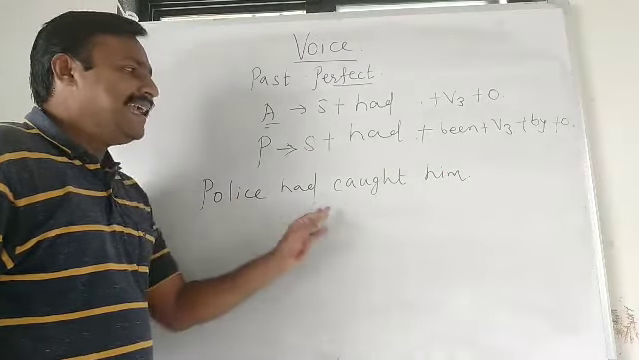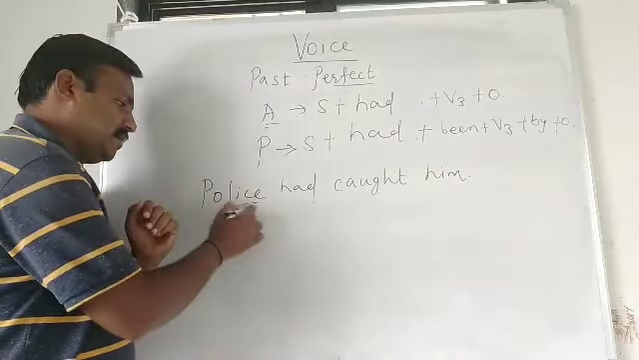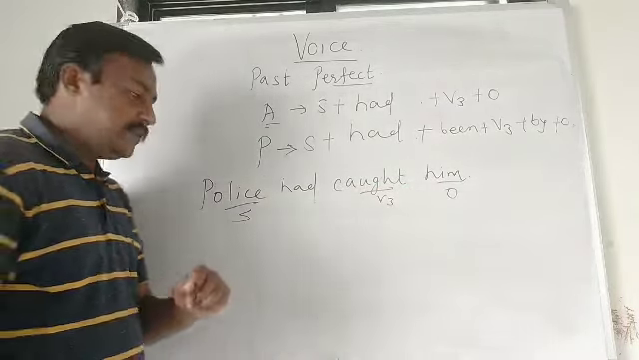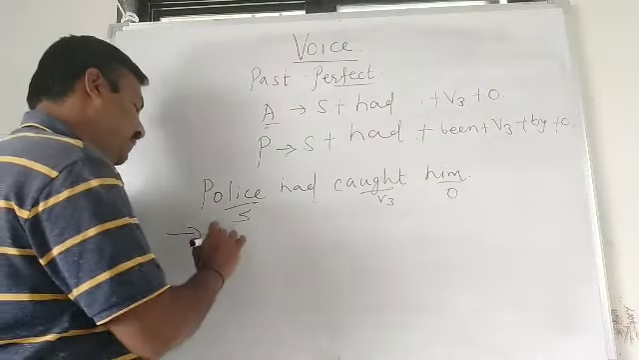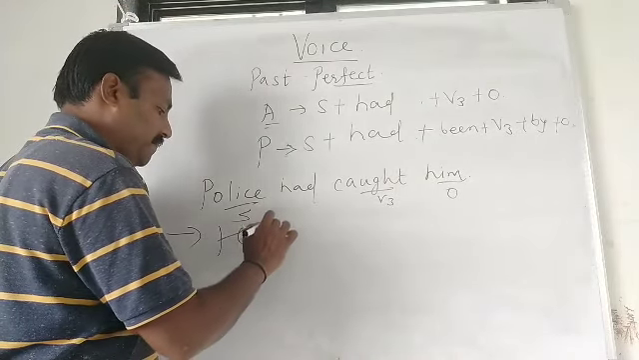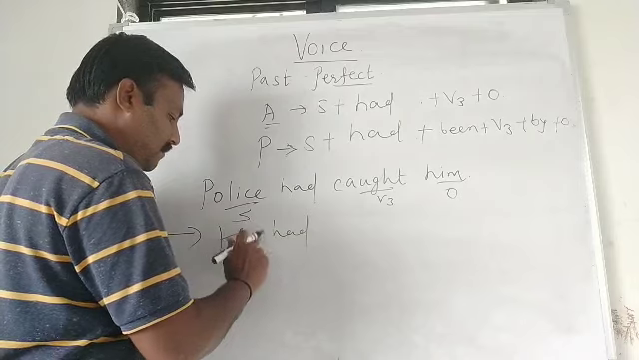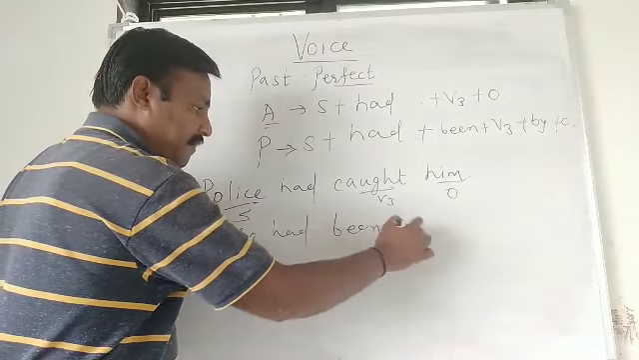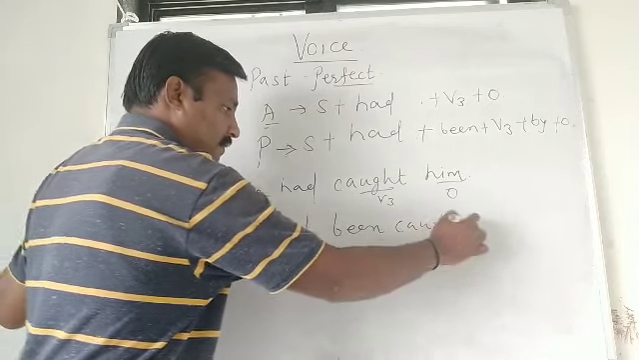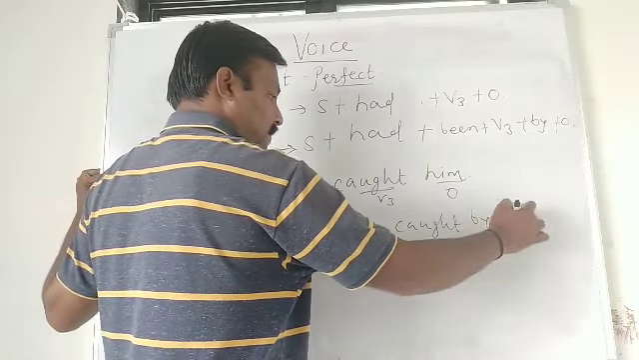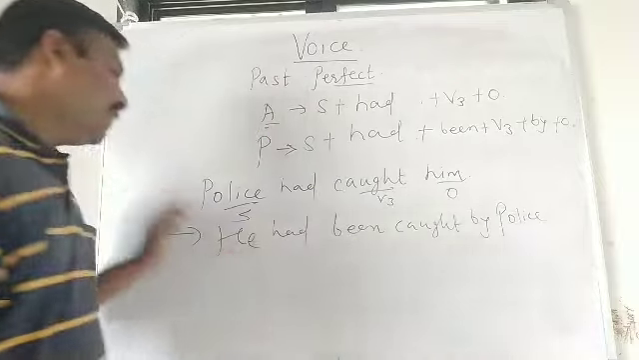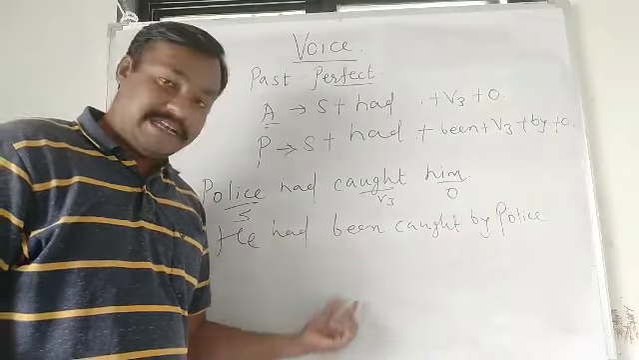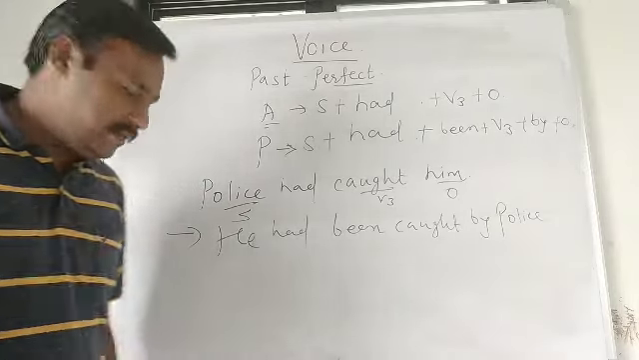Active sentence: Police had caught him. Subject, verb third form, object. The object becomes subject, him becomes he. He had been caught by police. This is passive voice. One more example I will give you.